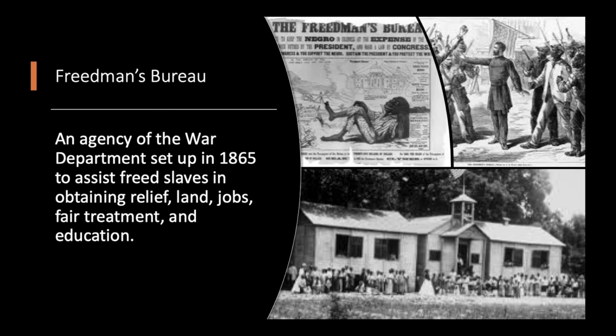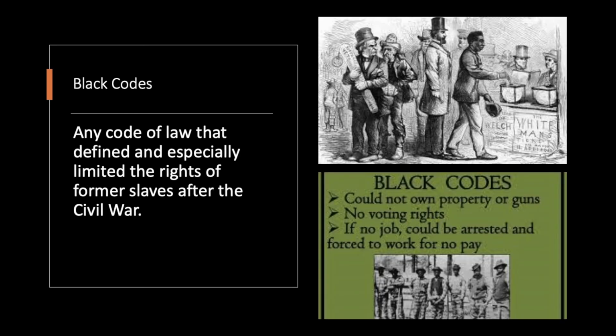Next word we have is the Freedmen's Bureau. The Freedmen's Bureau was an agency that was set up in 1865 to assist freed slaves in finding jobs, land, fair treatment, and education, educating the children. So it's basically a government agency with the sole purpose of trying to help out the freed slaves.